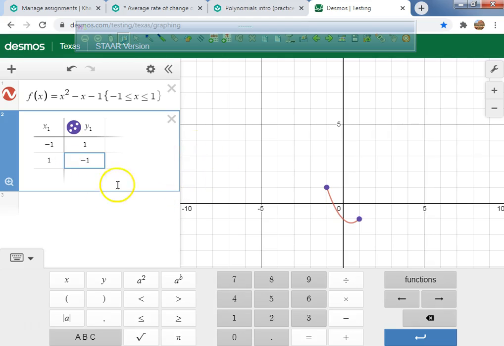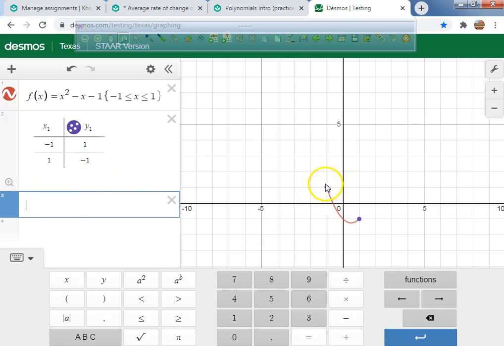Now, I don't know if you guys can see this, but can you see the rate of change between those 2 points? How much would you have to go down and how much would you have to go over to find the average rate of change between here and here? What would you guys say? It goes down 1 over 1. What slope is that? -1.